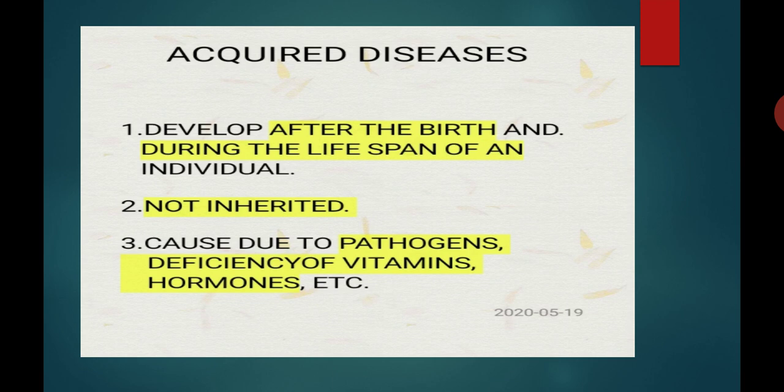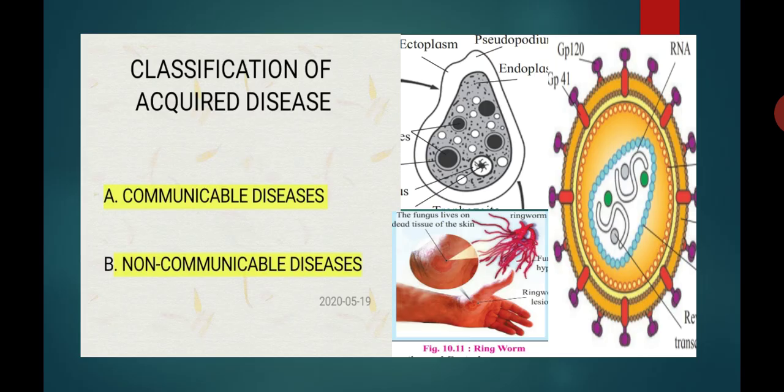So this is about the classification of diseases, congenital and acquired. Student, these acquired diseases again divide into 2 types.